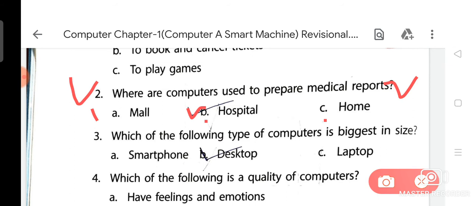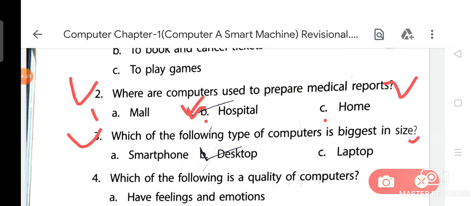So option B, hospital, is the correct answer for this question. And do you know the spelling of hospital? The spelling of hospital is H-O-S-P-I-T-A-L.